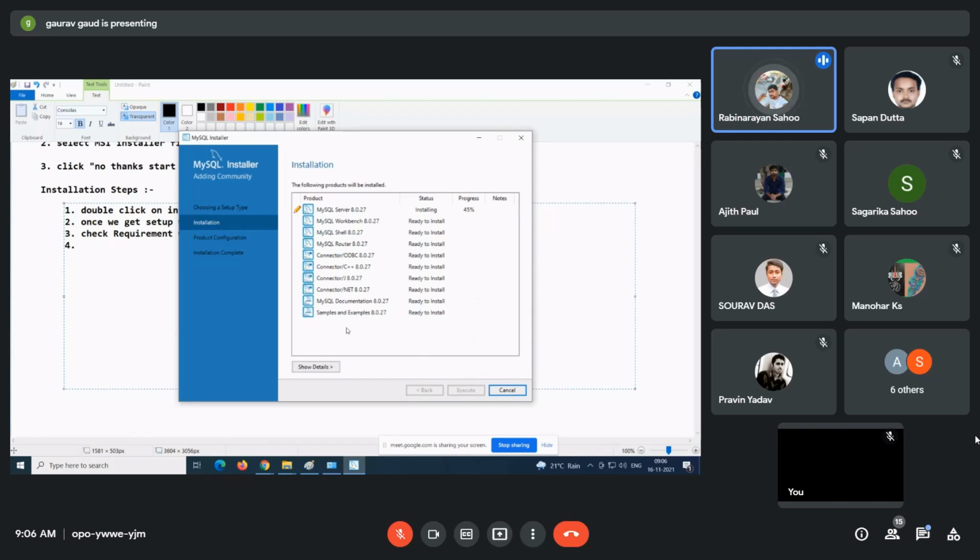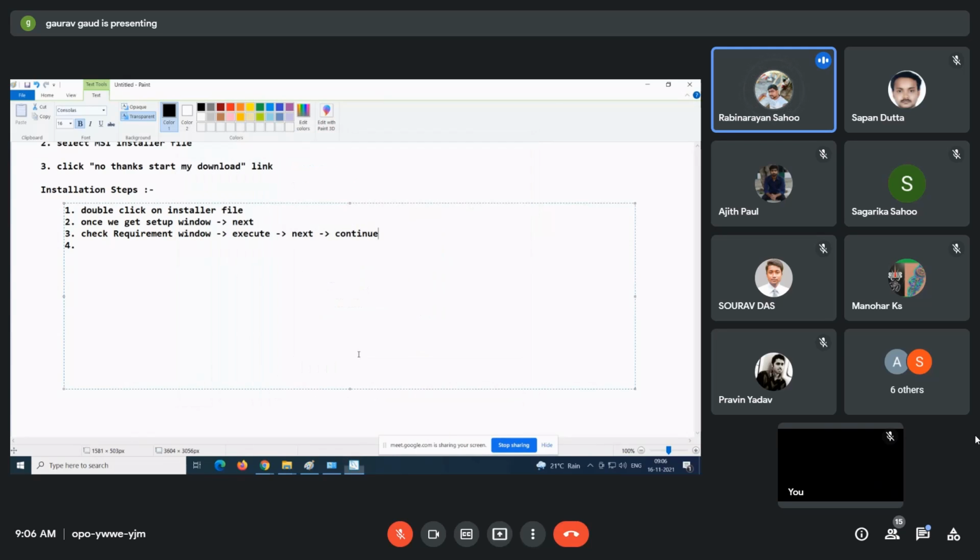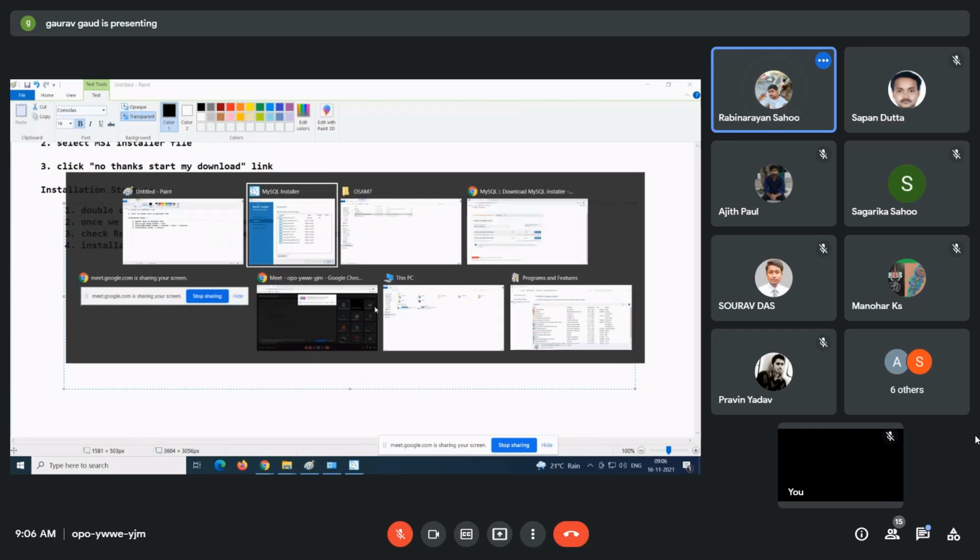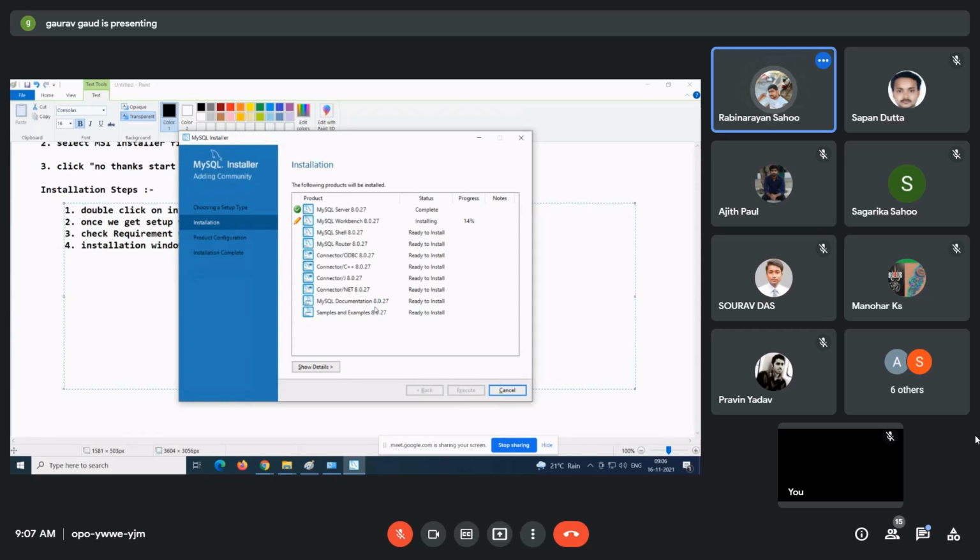And guys, wait for the installation to happen. In the installation window, click on Execute. So observe, all installation is happening.